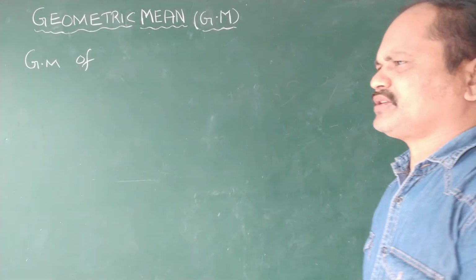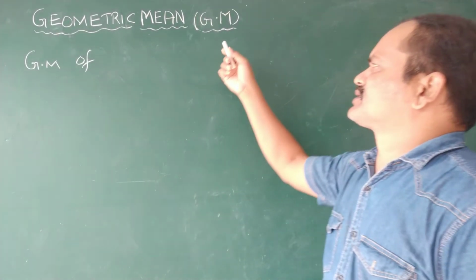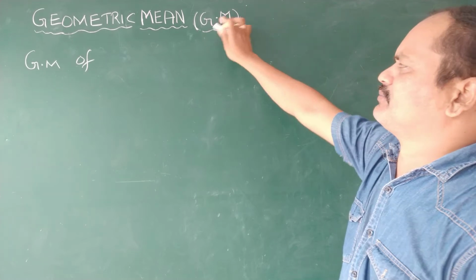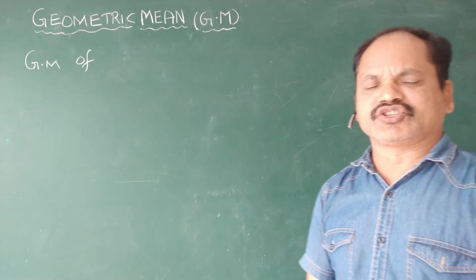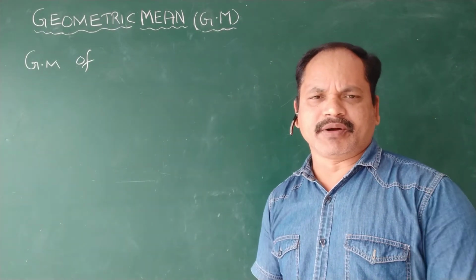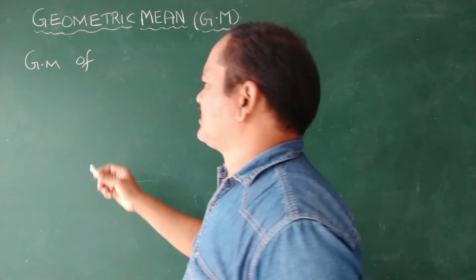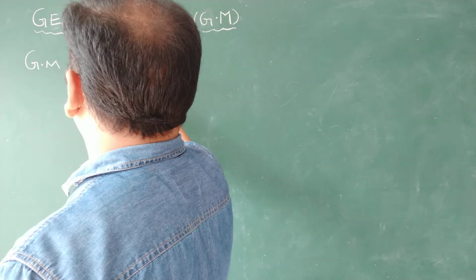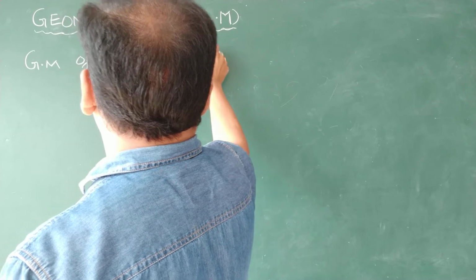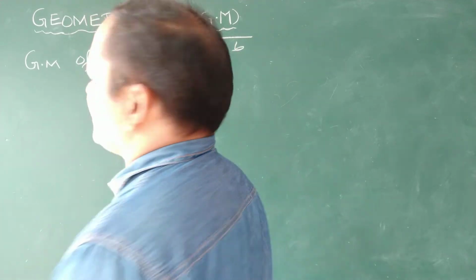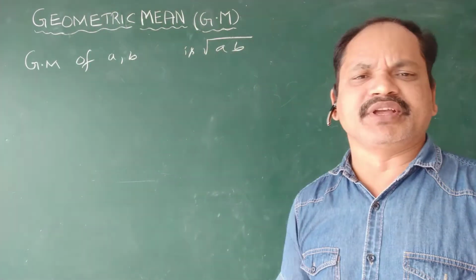Now geometric mean, simply represented as GM. Geometric mean of a, b is root of ab. Geometric mean of a, b, c is the cube root of abc.